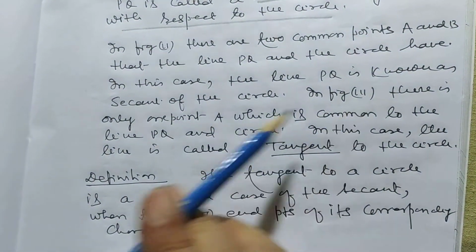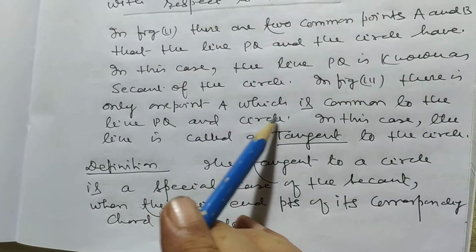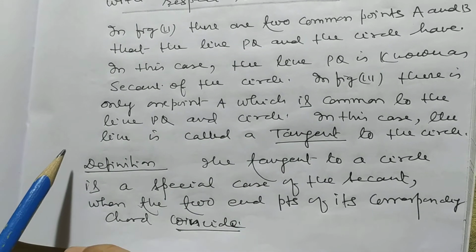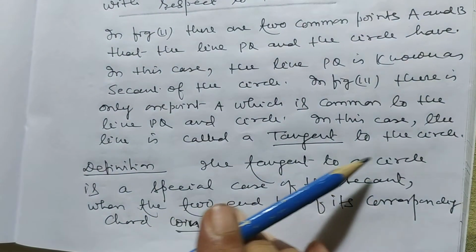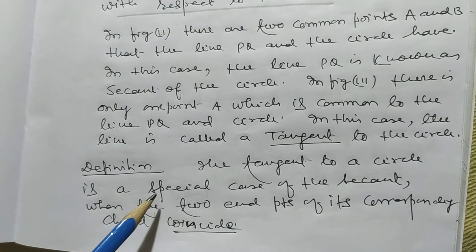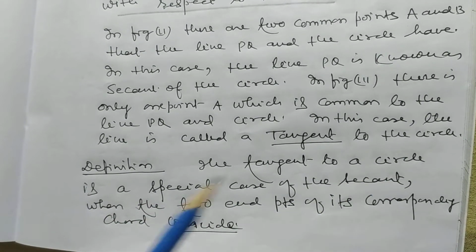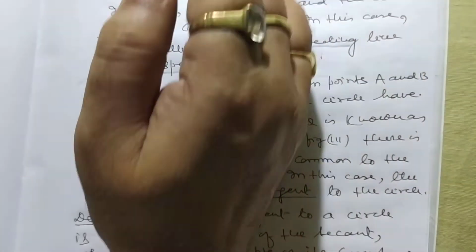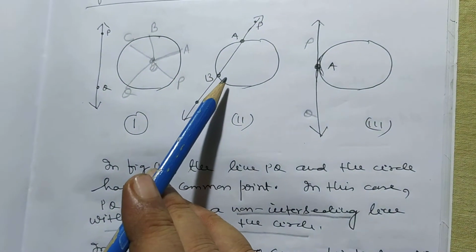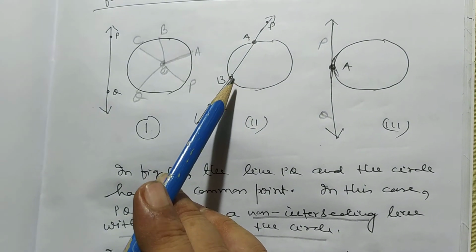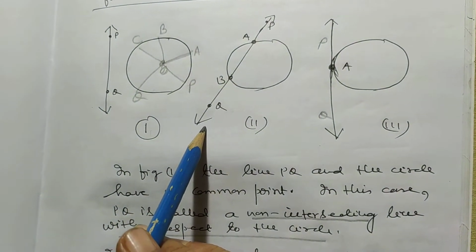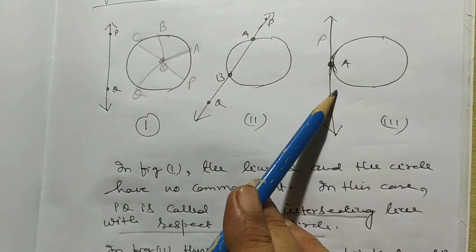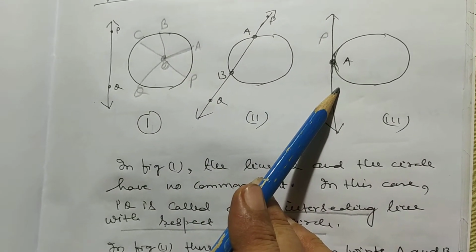In figure 3, there is only one point A which is common to the line PQ and circle. In this case, the line is called a tangent to the circle. How do you define tangent to a circle? The tangent to a circle is a special case of the secant. If a line intersects a circle at two distinct points, then it is known as secant. And you can define limiting point of secant is known as tangent. It is a very short definition.